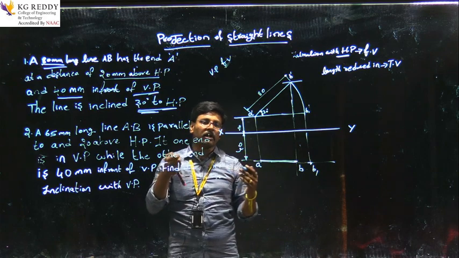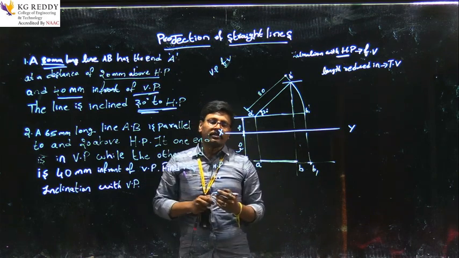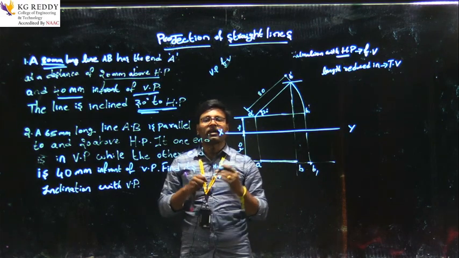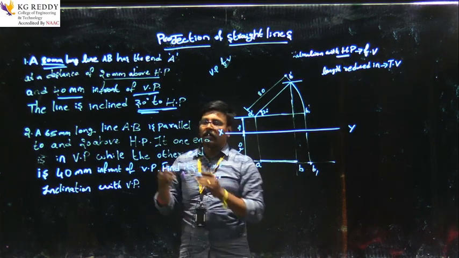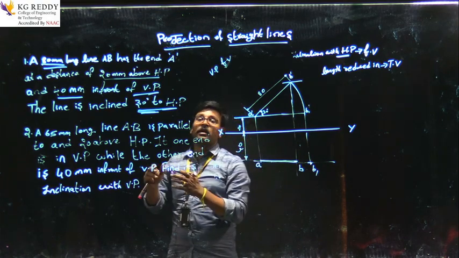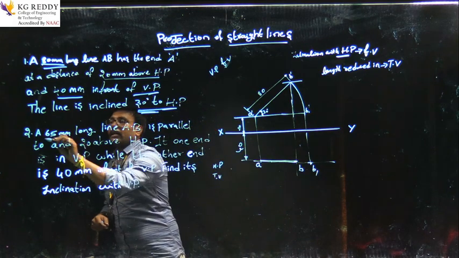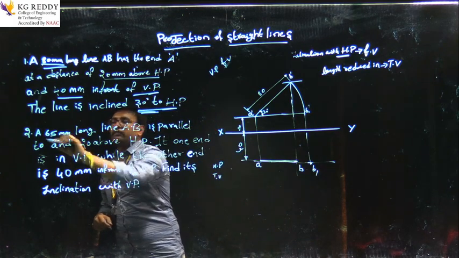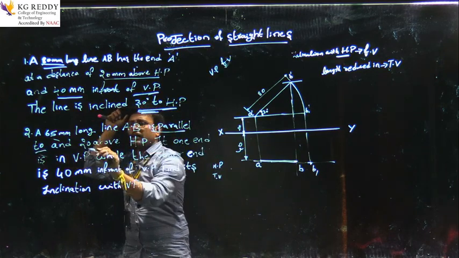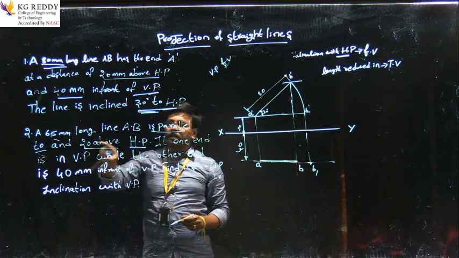In some cases they are not giving the direct angle, they will give other dimensions. With the use of these dimensions, we can find the angle also. Then let us do this inclination with the vertical plane. They have not given the angle. So let me see. A line AB is 65 mm, parallel to and 20 above the horizontal plane.